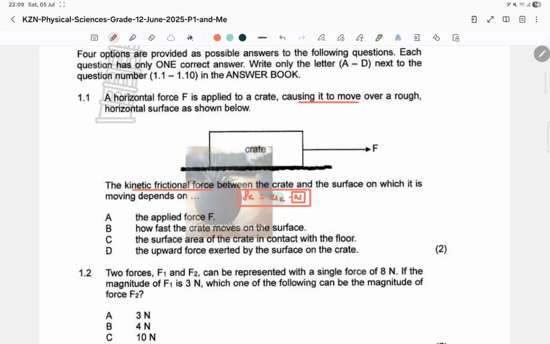Right, so it says the force applied, never. How fast the crate moves on the surface? Not necessarily. The surface area of the crate in contact with the floor. Okay, this one is a bit questionable.